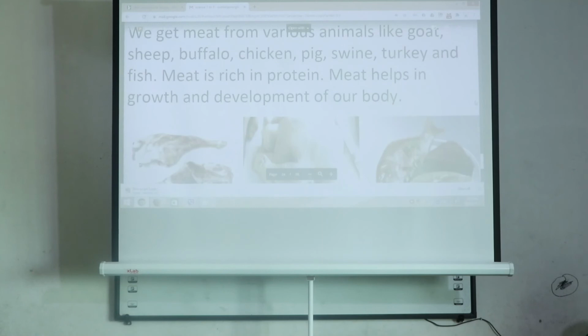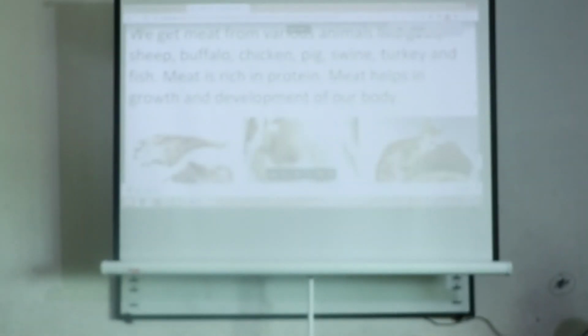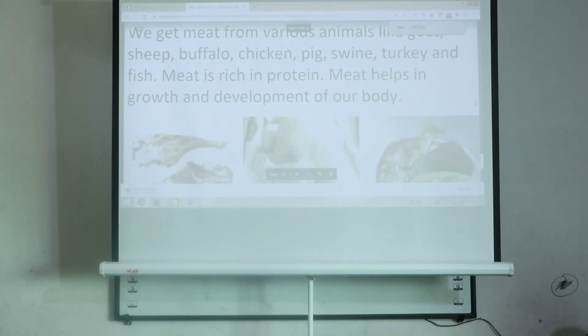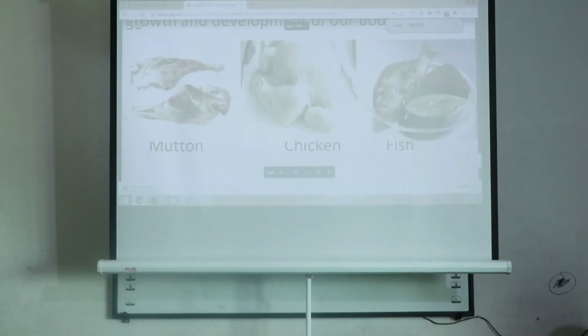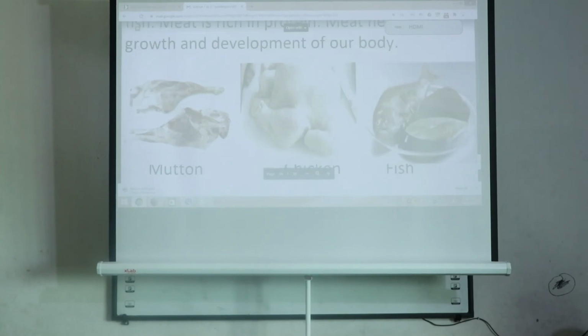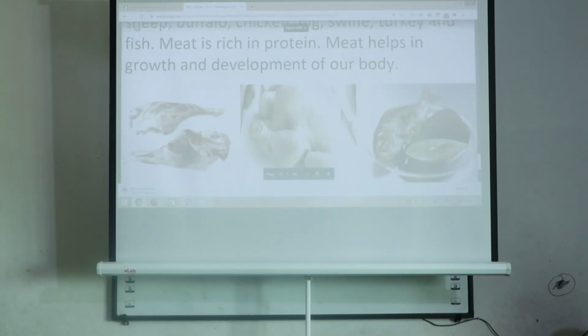We can get meat from various animals like goat, sheep, buffalo, chicken, pig, swine, turkey and fish. Meat is rich in protein and helps us in growth and development of our body.